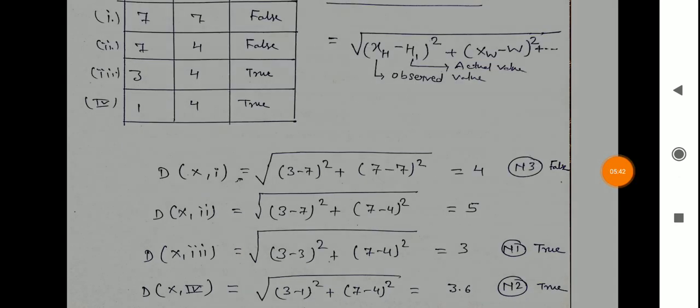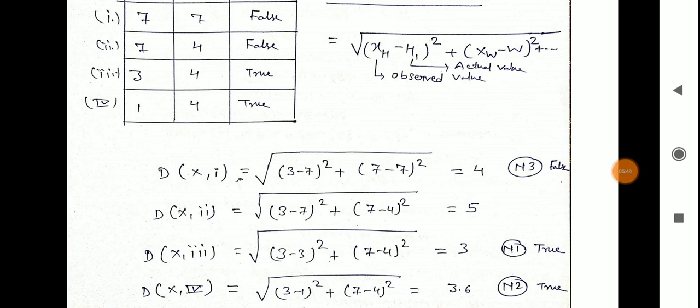We calculate the same for the second training instance: 3 minus 7, squared, plus 7 minus 4, squared. The value we calculate is 5. Third: 3 minus 3, squared, plus 7 minus 4, squared, under the root, the value is 3. And 3 minus 1, squared, plus 7 minus 4, squared, under the root, the value is 3.6.